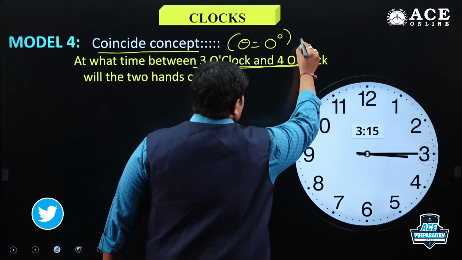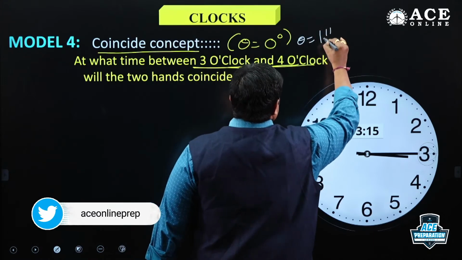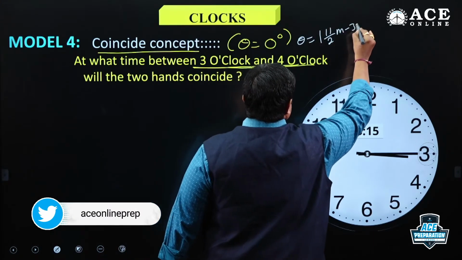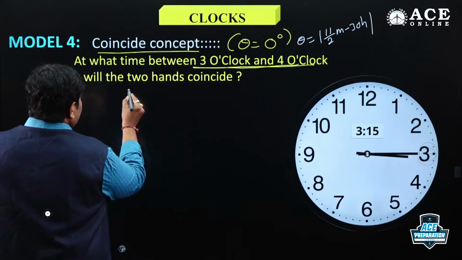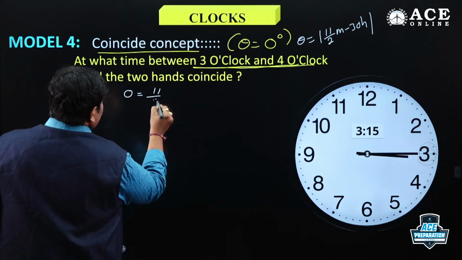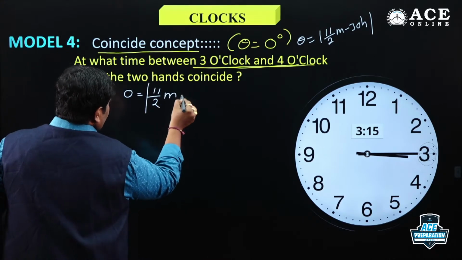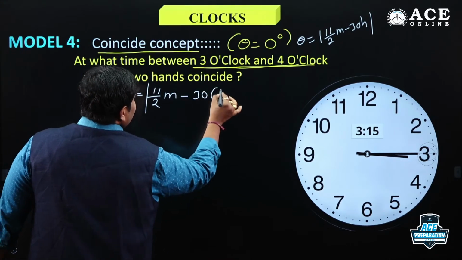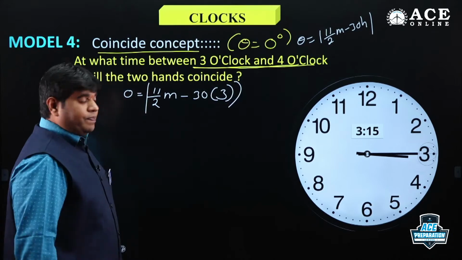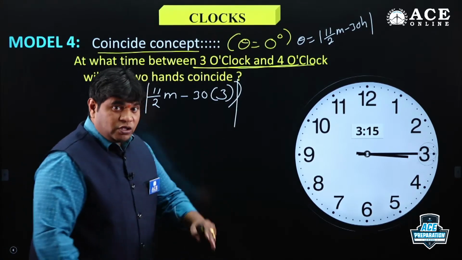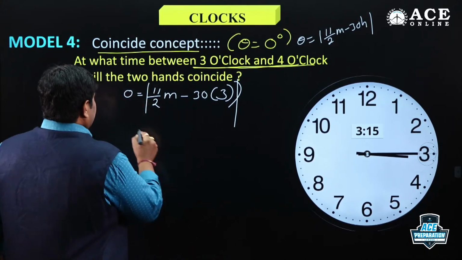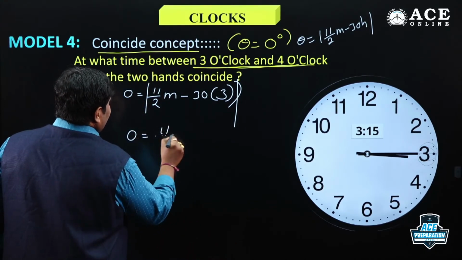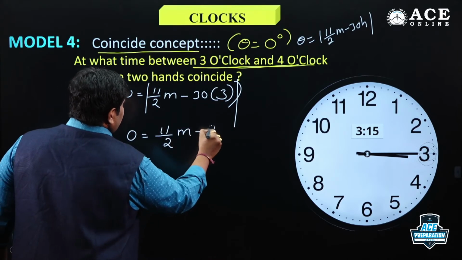So theta is equal to modulus of 11 by 2 m minus 30 into h. You know the formula. Theta is equal to 0, 11 by 2 m, where m is unknown, minus 30 h. H is replaced with 3 because it is the starting value, traveled from 3 to 4. So 0 equals 11 by 2 m minus 90.